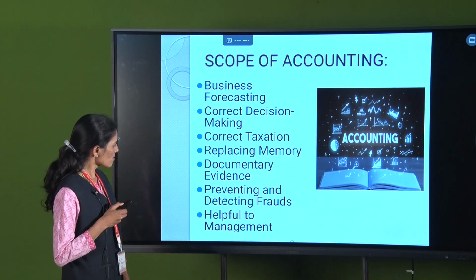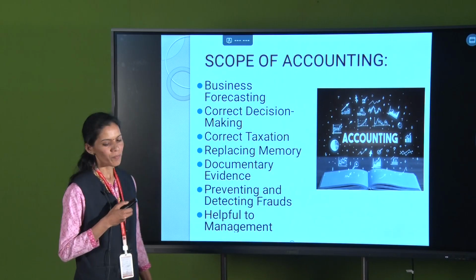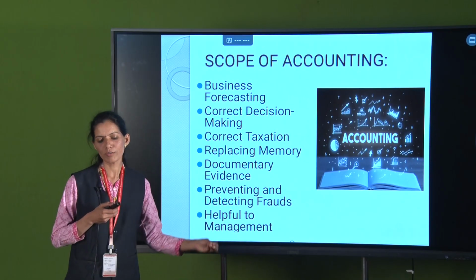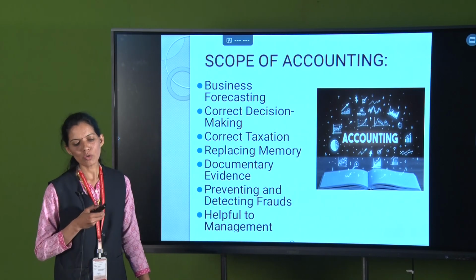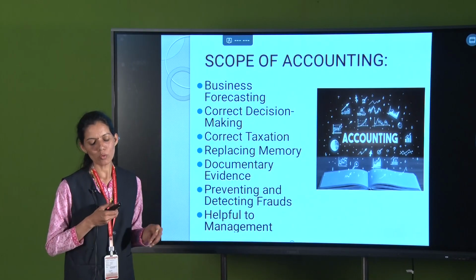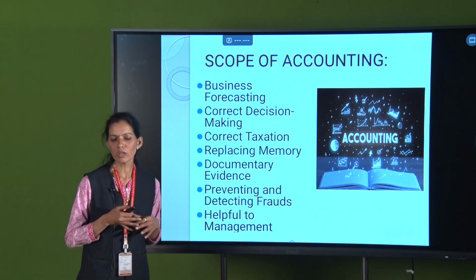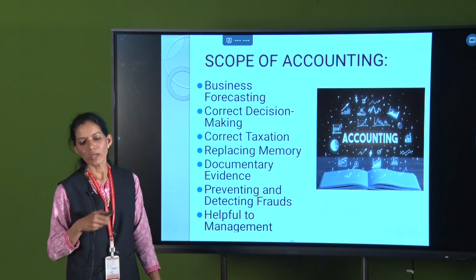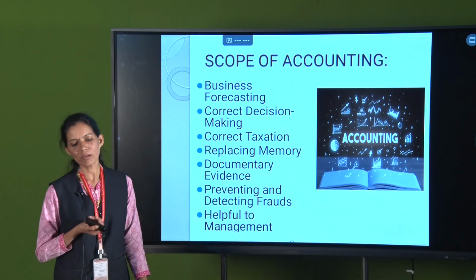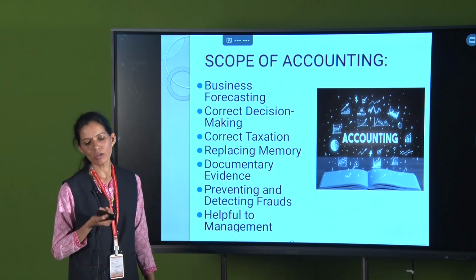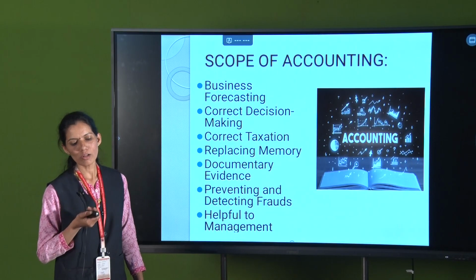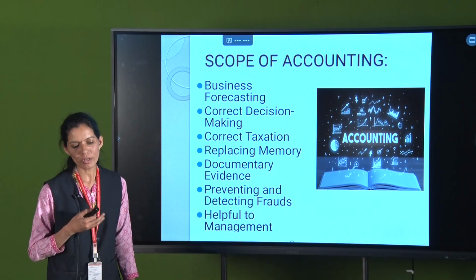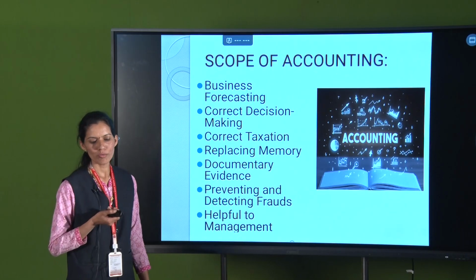And the second last is preventing and detecting fraud. In accounting, different types of proper accounting systems and software are generated. So, it is easy to find out the leakage of goods and the leakage of cash. In case of cheating, any theft or any embezzlement made, or fraud committed, accounting helps to detect the frauds and these losses and also fixes the responsibility for it. So, proper accounting prevents employees from committing frauds.